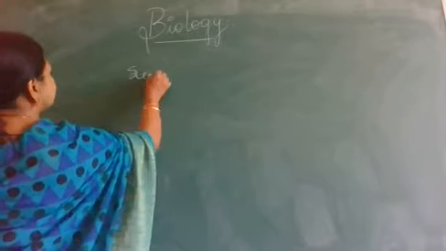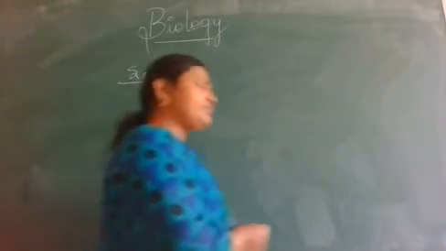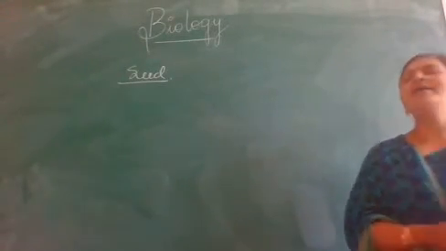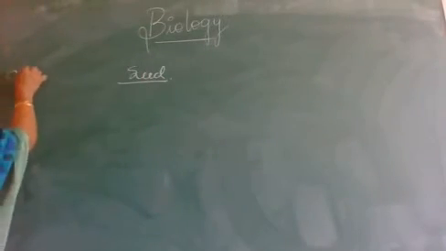Now the next concept is seed. What is a seed? Look here. A seed is nothing but the matured ovule. After fertilization the whole ovary develops into fruit and the ovules develop into seeds.